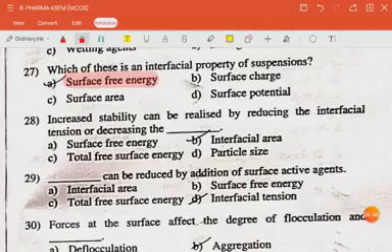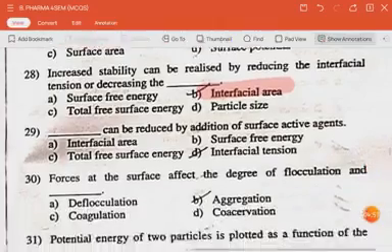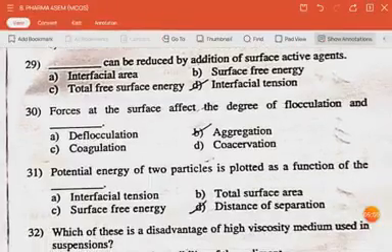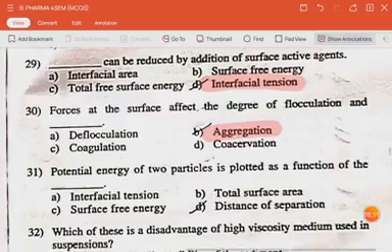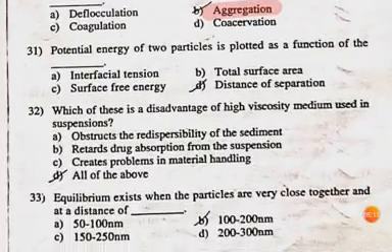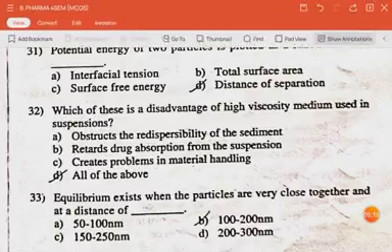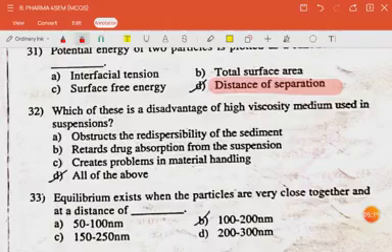The next question is, increased stability can be realized by reducing the interfacial tension or decreasing the interfacial area. The next question is, dash can be reduced by addition of surface active agents. The answer is interfacial tension. The next question is, forces at the surface affect the degree of flocculation and aggregation. The next question is, potential energy of two particles is plotted as the function of the distance of separation. The next question is, which of these is advantage of high viscosity medium used in suspension?